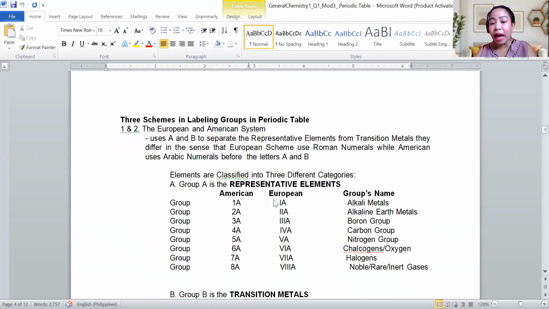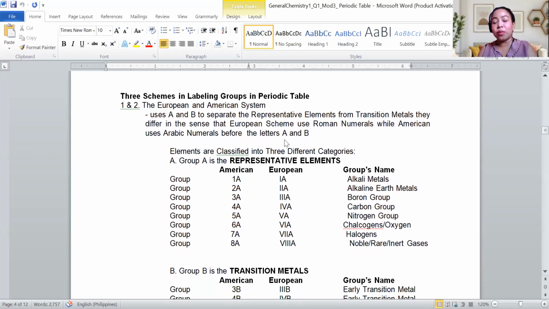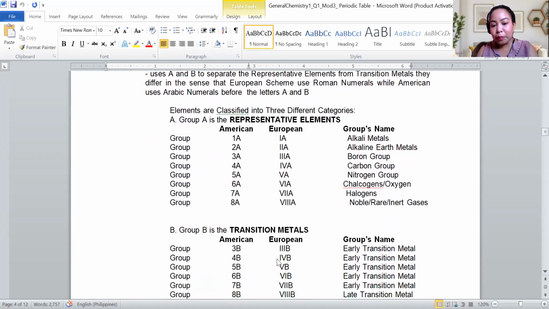Okay, so at this point you must have your periodic table. This is the Bible here in chemistry, the periodic table. Look at the periodic table, at the top of the columns. There is a number there, like 1A, 2A, then 3B, 3, then 4B. So those are the two different schemes.